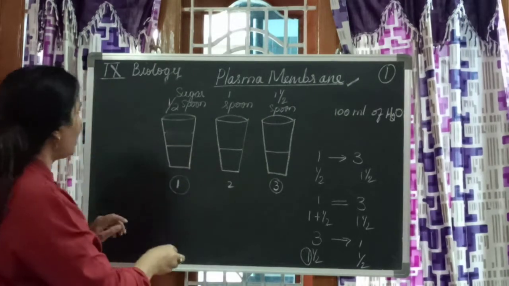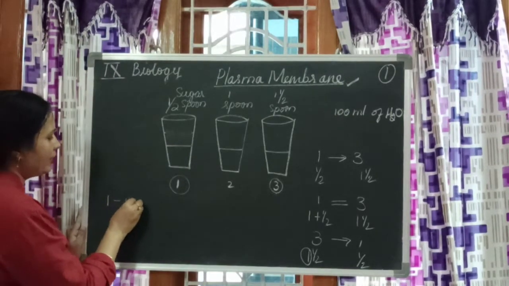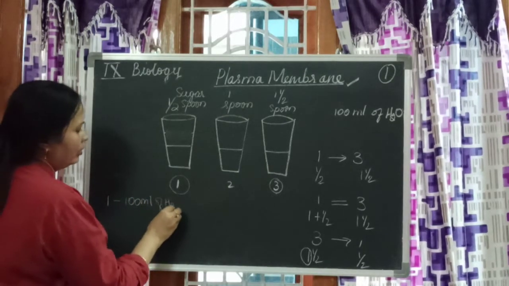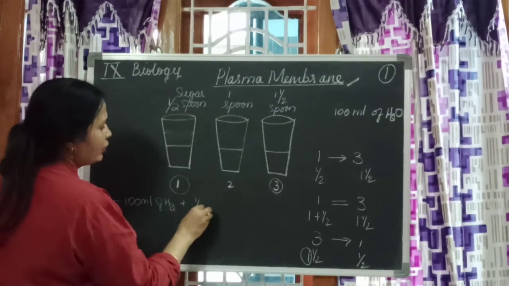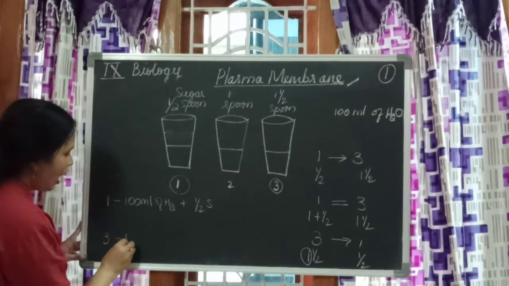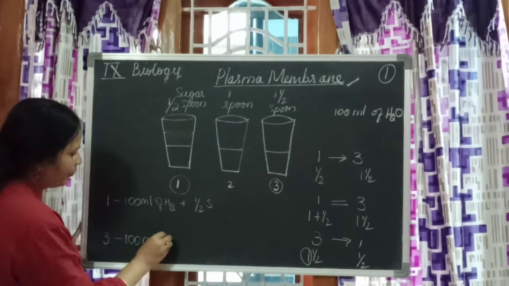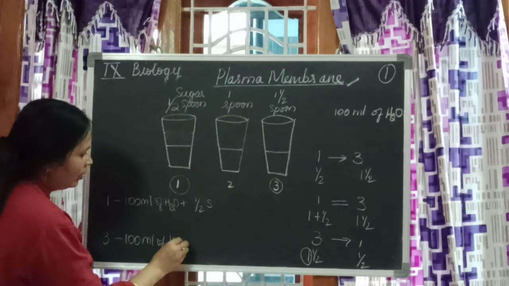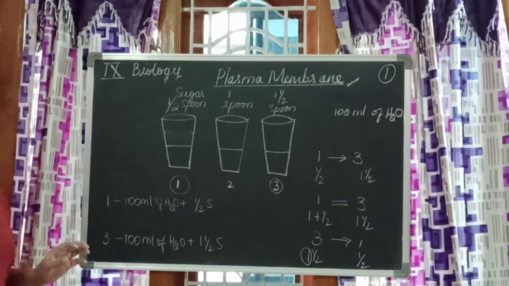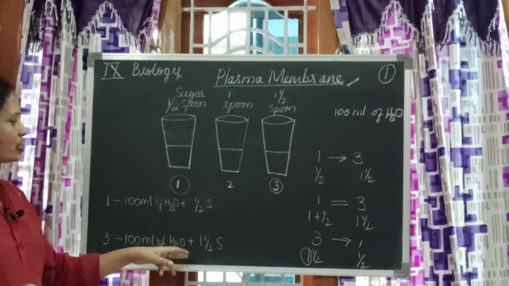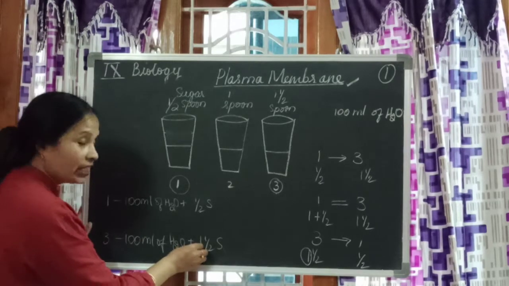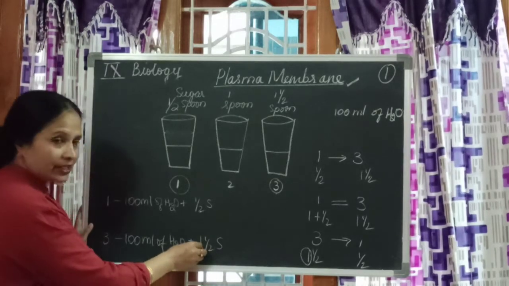Now in glass 1, 100 ml of water and half teaspoon of sugar is there. Okay. In 3, what is there? 100 ml of water plus 1.5 sugar is there. Now I have to bring this concentration to this concentration. So what should I do? Because I cannot remove sugar, I have to dilute it.